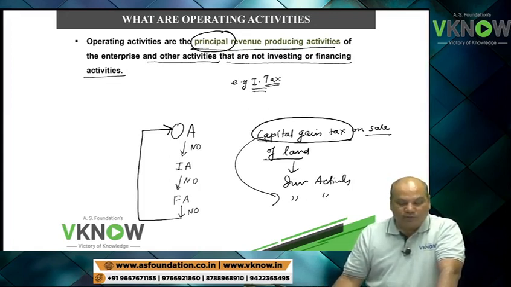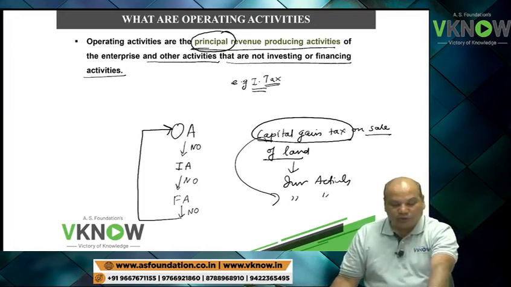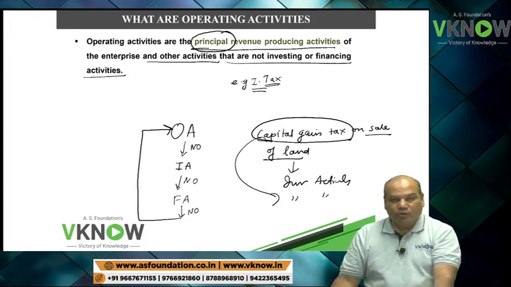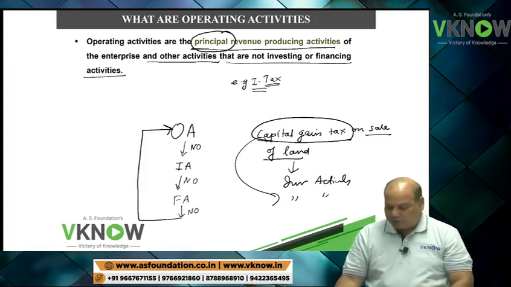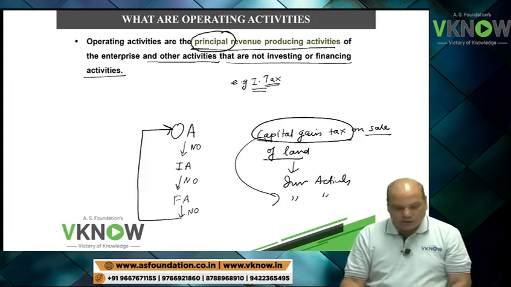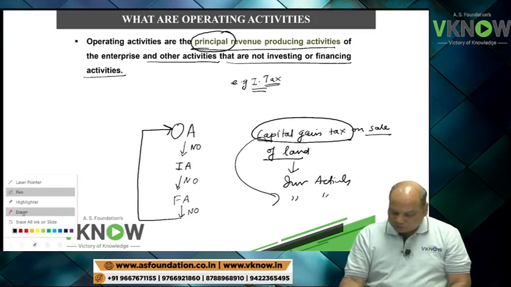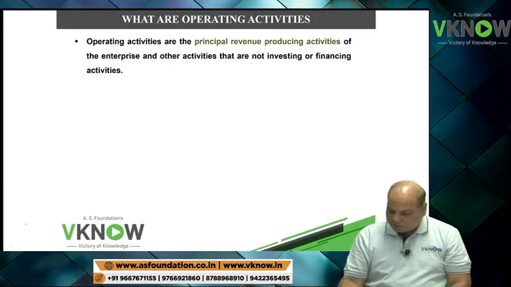So in terms of taxation, where you can identify the reason for tax payment, go to that activity, and if you can't identify the reason for tax payment, then you put it under operating activity. Same thing for any other type of cash flow also. Is it right?